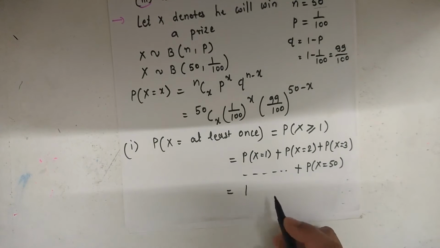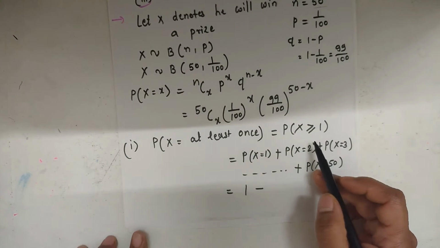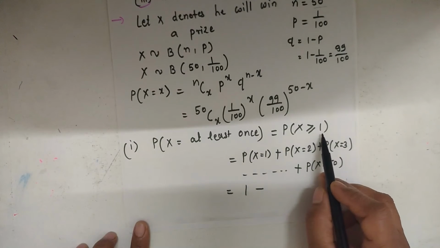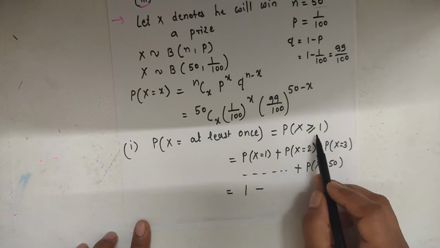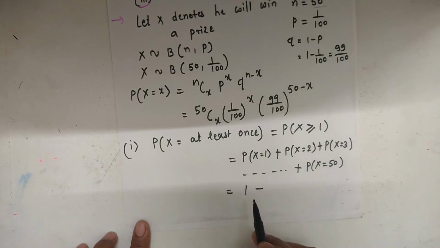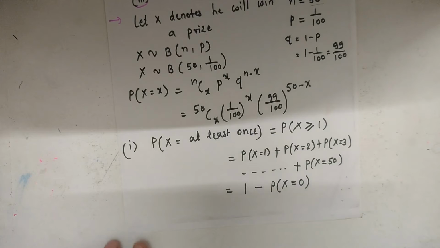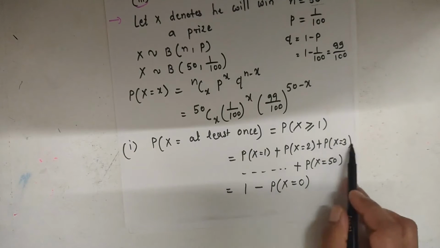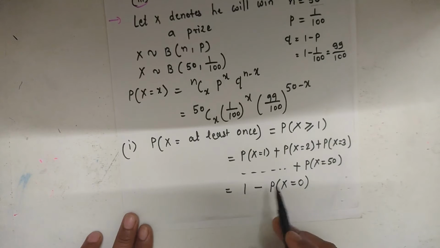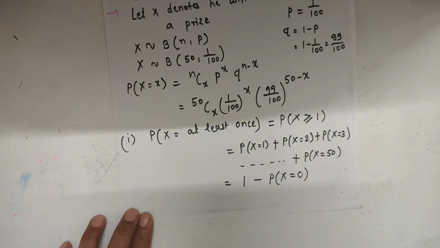So we can use the total probability. We know that the total probability for every experiment is 1, and we subtract the remaining value of x, which is not included in this probability, that is x is equal to 0. So the addition of all these probabilities is equal to 1 minus the probability for x equal to 0. This is the simple method for finding the probability of x greater than or equal to 1. So 1 minus the probability for x equal to 0.